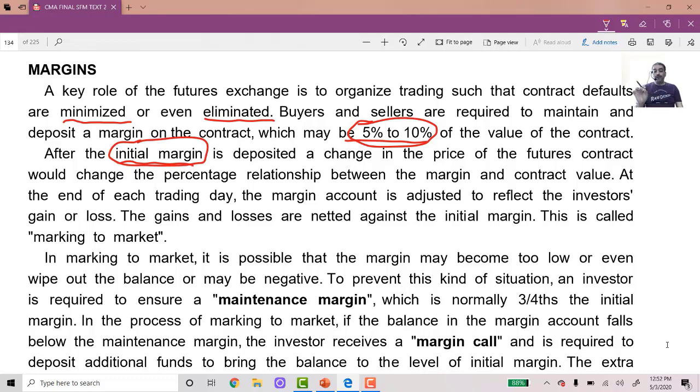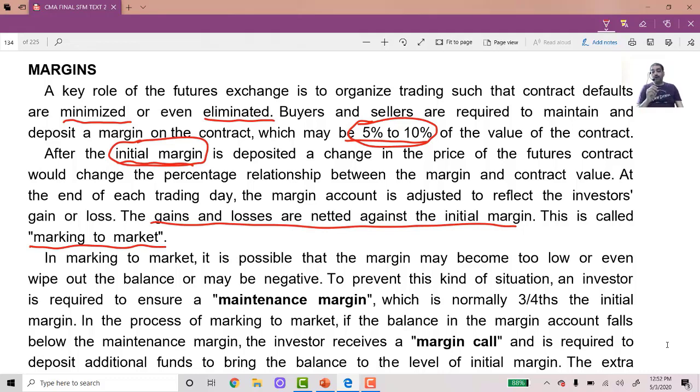A change in the price of the futures contract would change the percentage relationship between the margin and the contract value. At the end of each trading day, the margin account is adjusted to reflect the investor's gain or loss, because the gains or losses are netted against the initial margin, and this is called marking to market. Now, why will there be gains and losses?